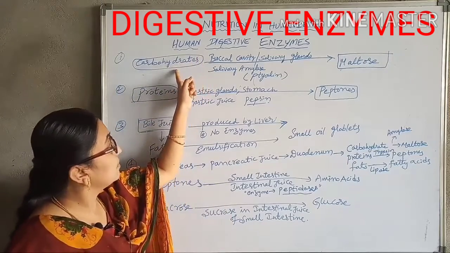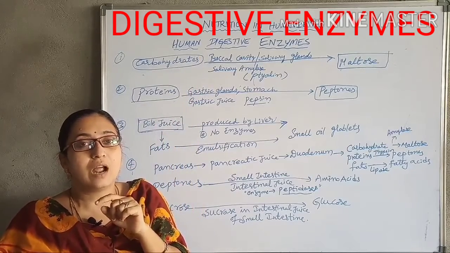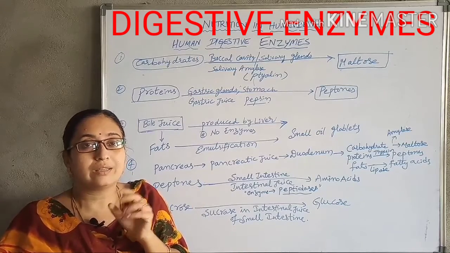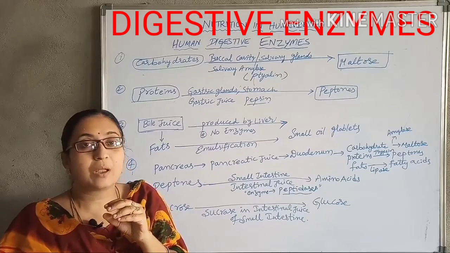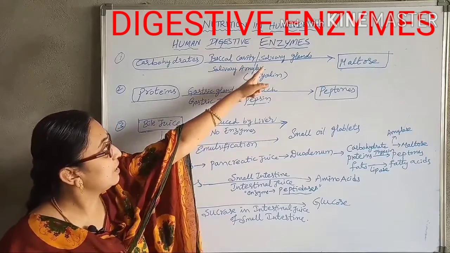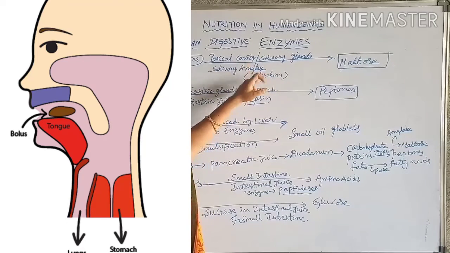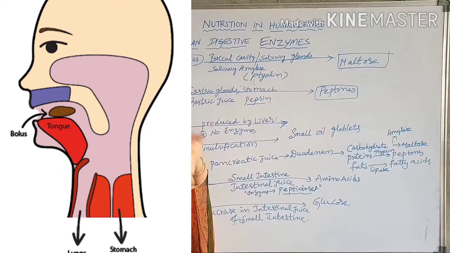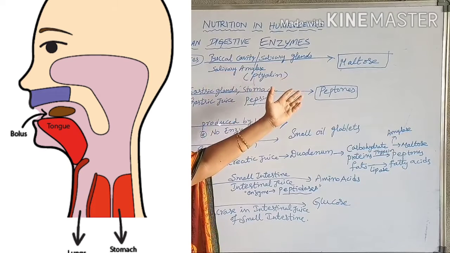So, the digestive enzymes. As I already told you, at the time of mastication of the food in the mouth, that is in the bolus, the carbohydrates are digested by the action of salivary amylase, which is also called ptyalin. The whole process takes place in the mouth or buccal cavity. In the mouth itself the digestion of carbohydrates takes place. The macrocarbohydrates are converted into maltose.